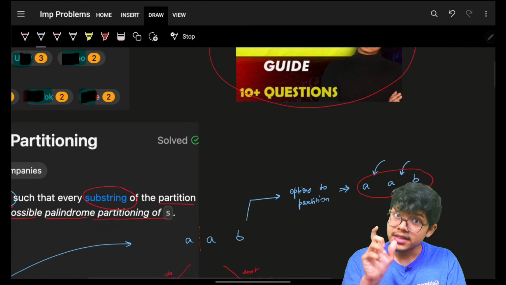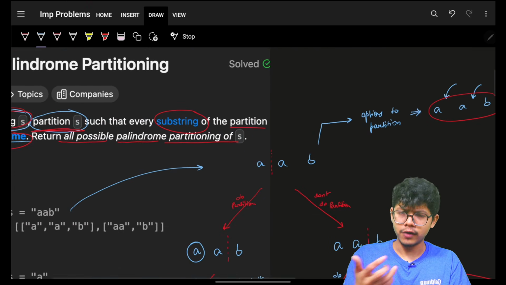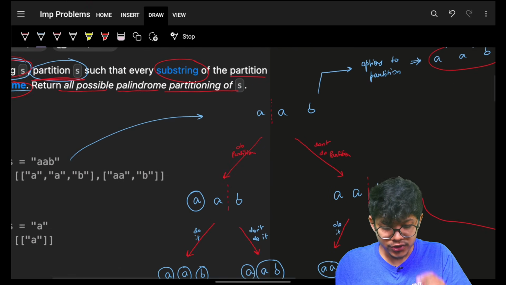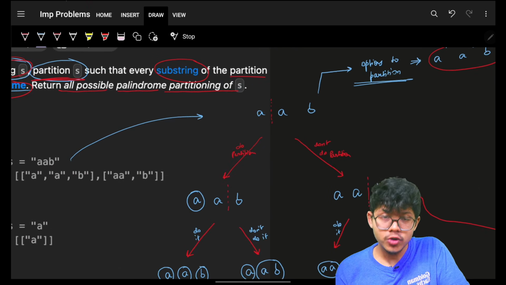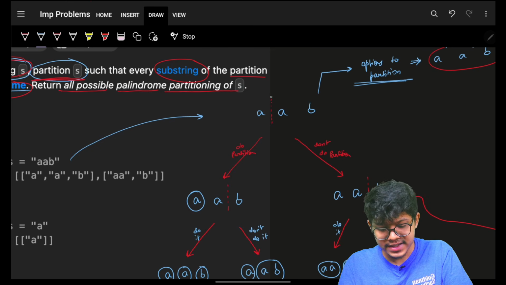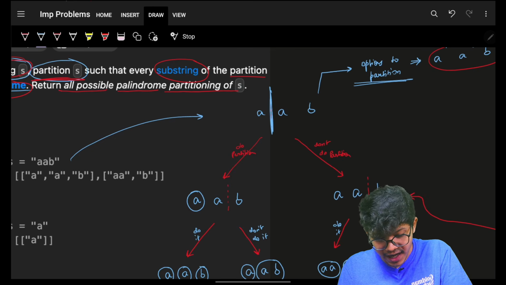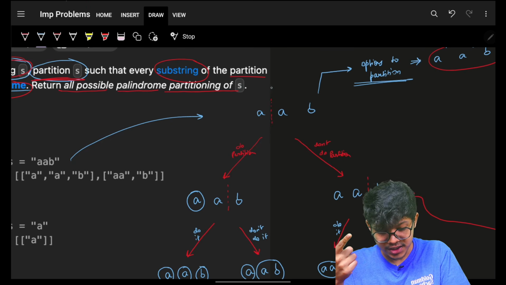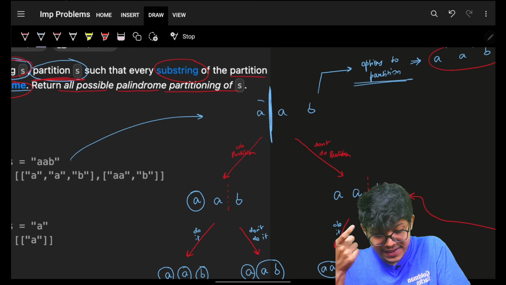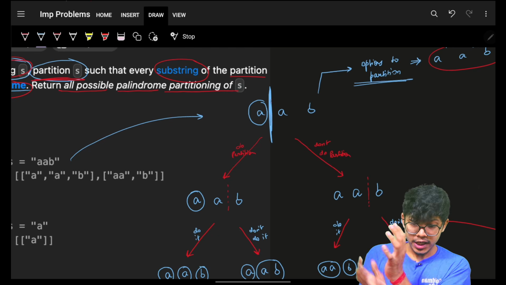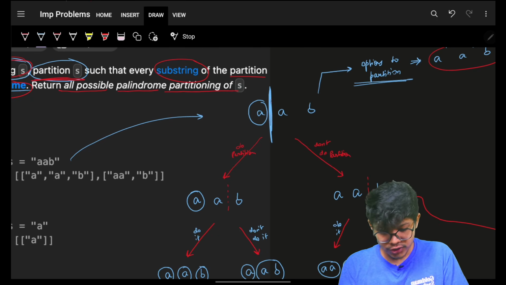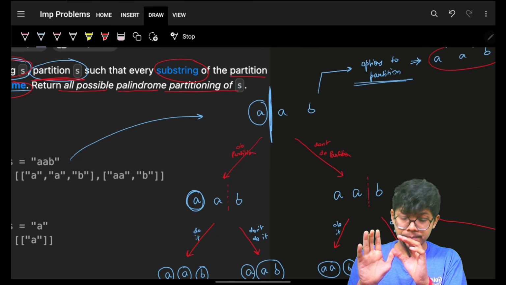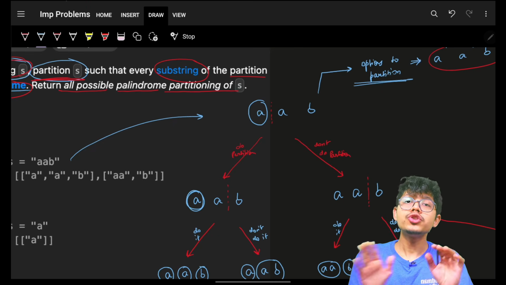So you realize that you have options. Whenever you have options, you try for all the options. So I can say, what if I partition at this first place? If I partition, then this left side becomes one substring. Now what if I don't choose to partition?